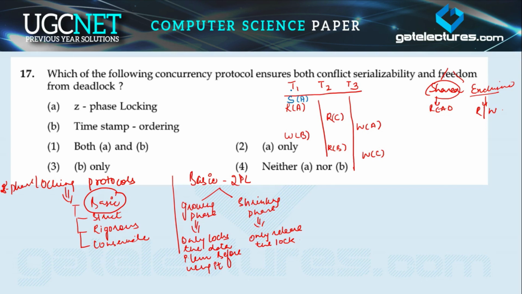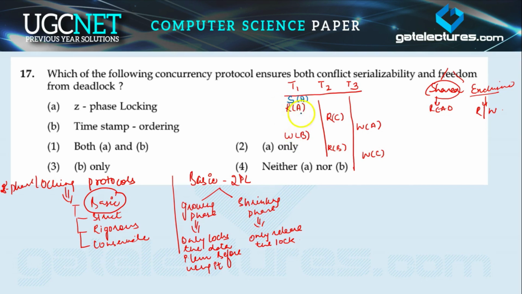If we are in the growing phase, then we are only able to lock the data items, right? Once we unlock the items, we are not able to lock the data items again, right? Now this is in the shared lock, we are reading it, and after reading this item we are going to unlock it. But if we unlock it, then we are not able to apply the growing phase again and lock this data item to read it.